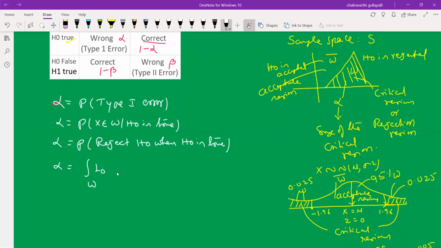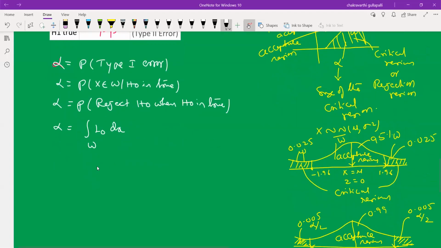The likelihood function definition was already explained in the last videos. Using the same likelihood function, you substitute the H0 statement in it. That is called L0 dx, denoted as alpha.